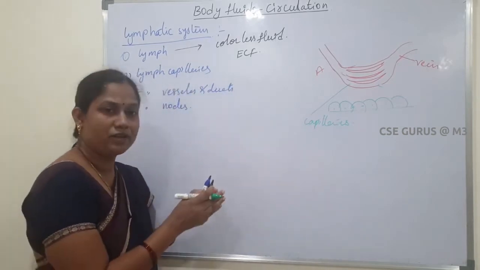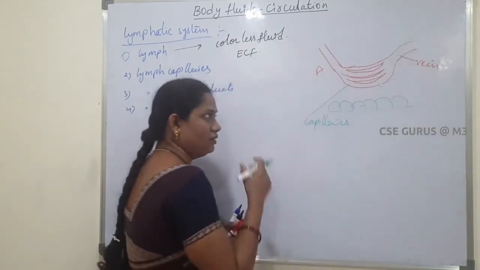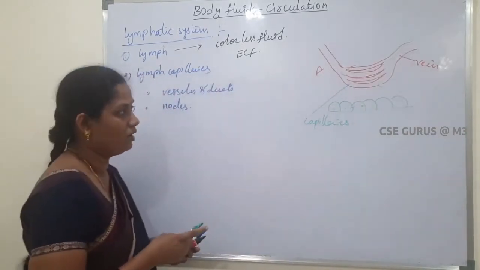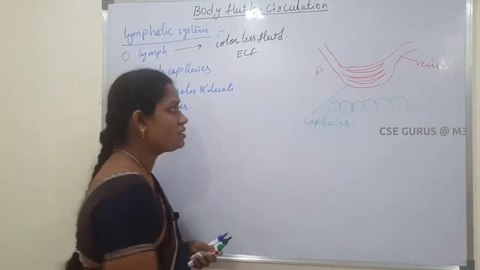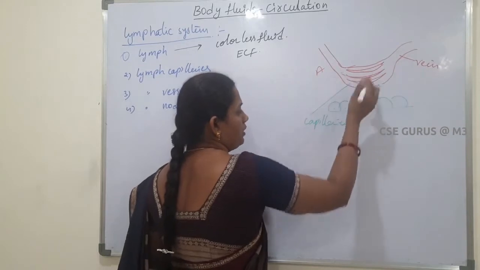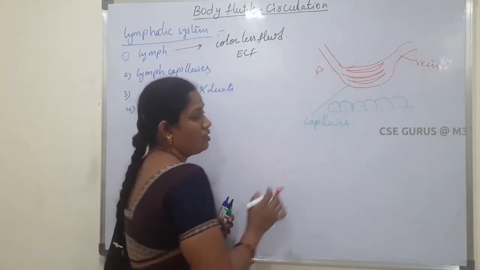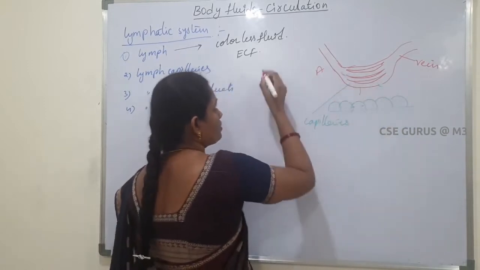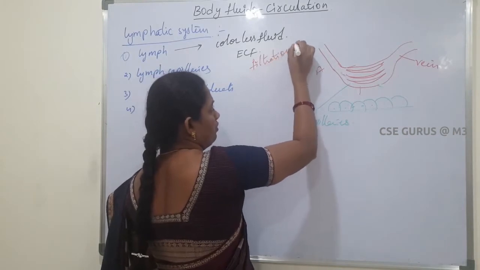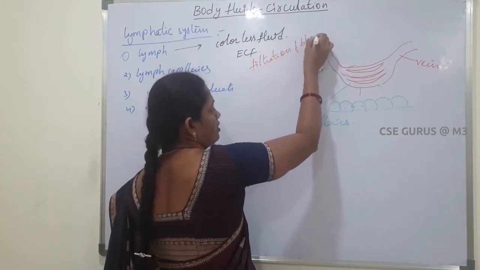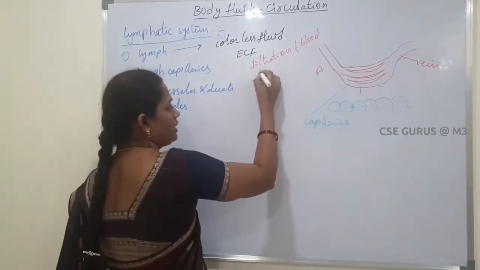Then the capillaries join again to form a vein. So veins bring the blood back, circulating the blood. Whenever the blood passes through these capillaries, absorption and exchange processes take place. The filtration process also takes place here. Filtration of blood takes place.